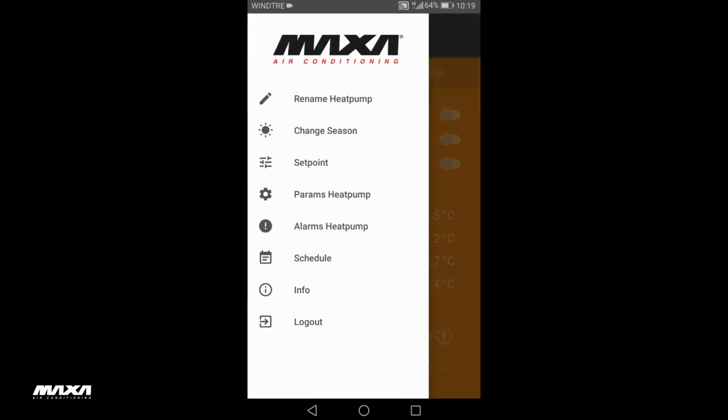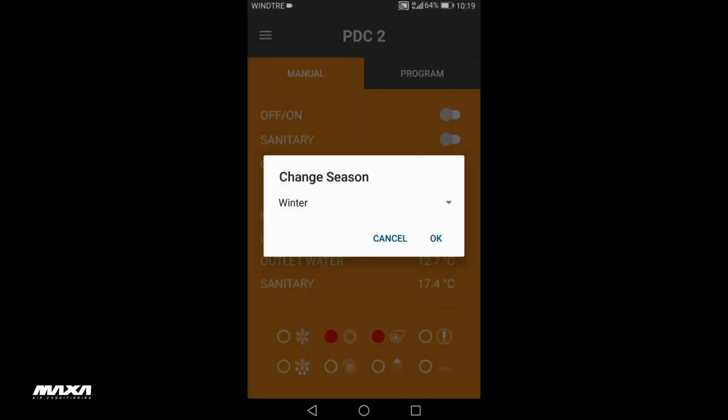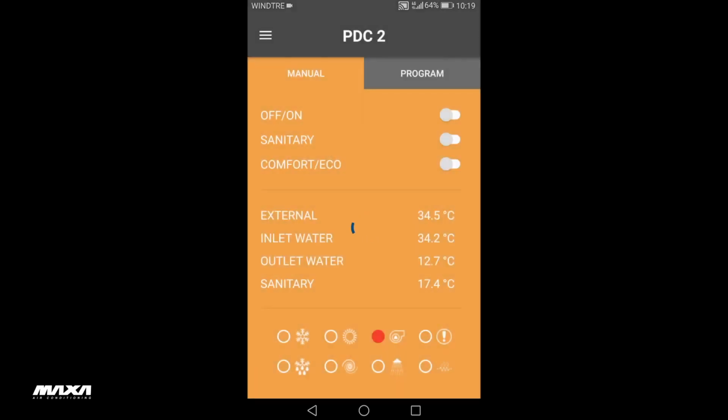Click on the menu button at the top left and select Change Season. From here, we can select Summer or Winter. To confirm, press OK.